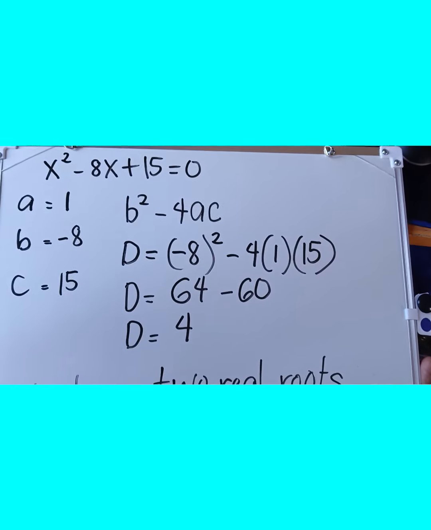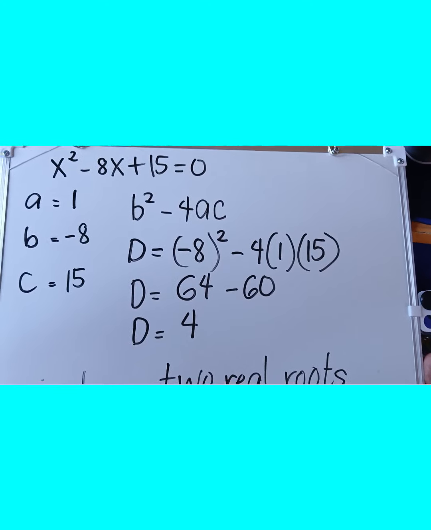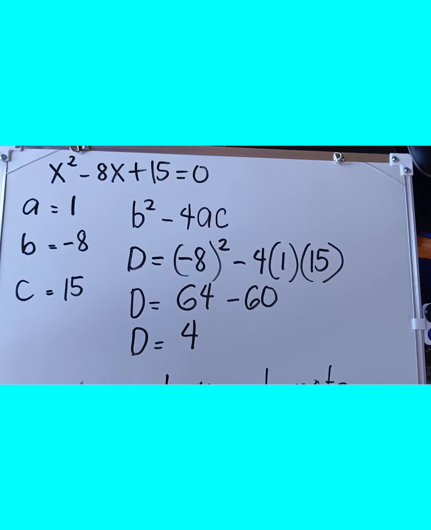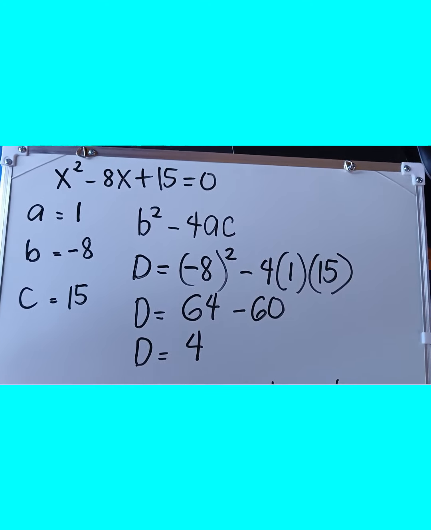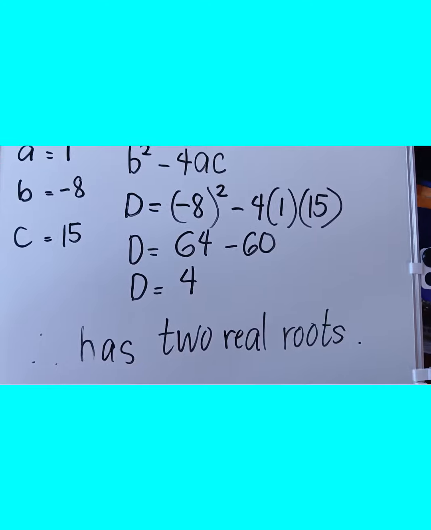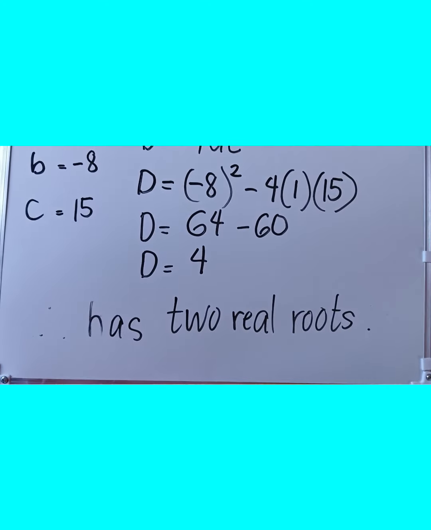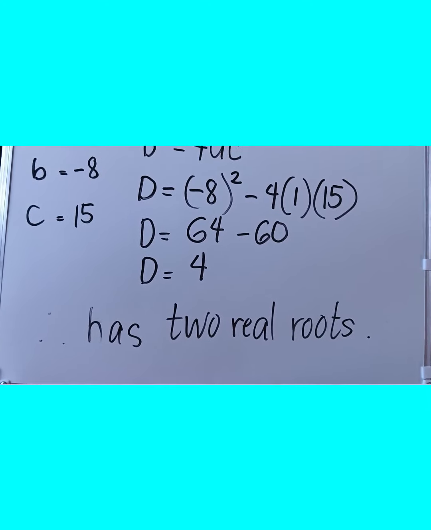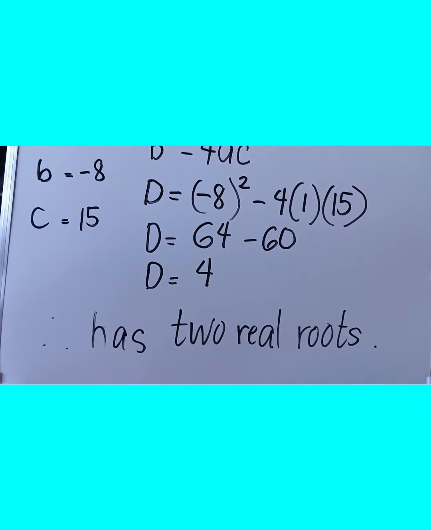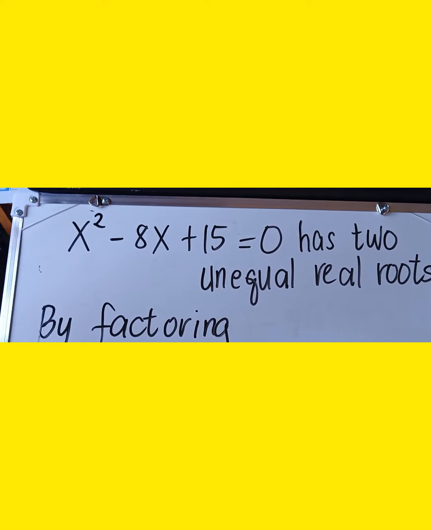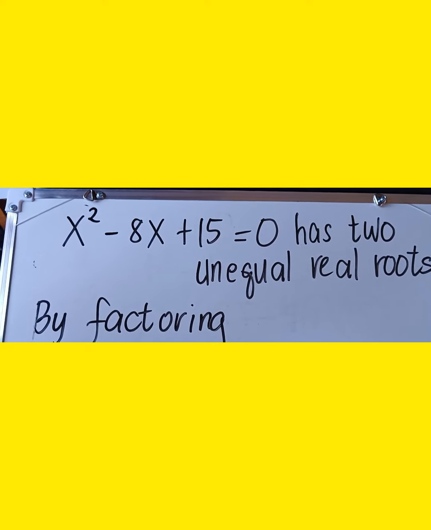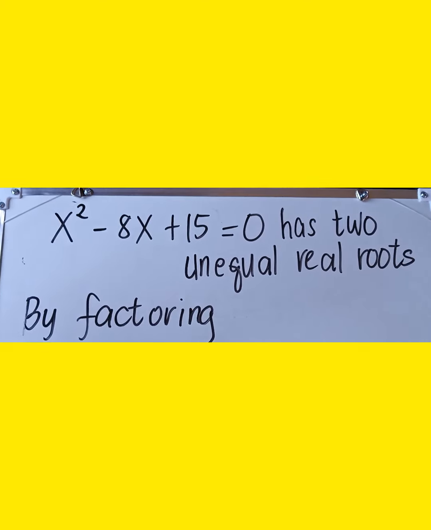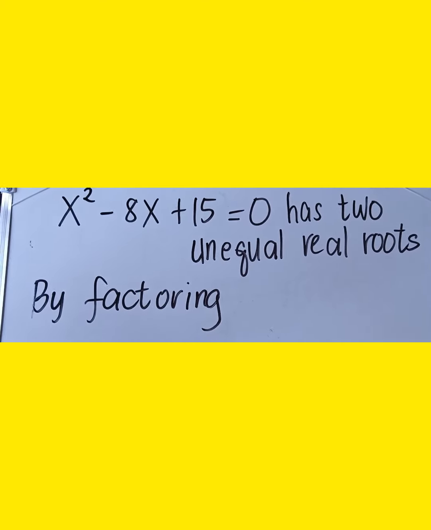Since b squared minus 4ac is greater than 0, the equation x squared minus 8x plus 15 is equal to 0 has two real roots. What we obtain as our discriminant is 4, so the equation has two real roots. Let us check that x squared minus 8x plus 15 is equal to 0 has two unequal real roots by factoring.